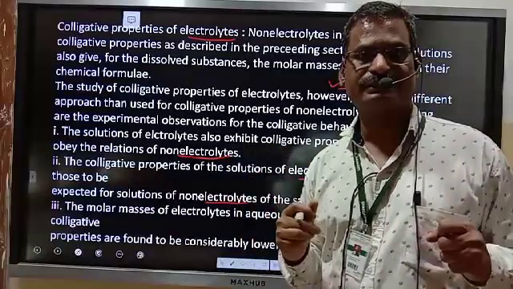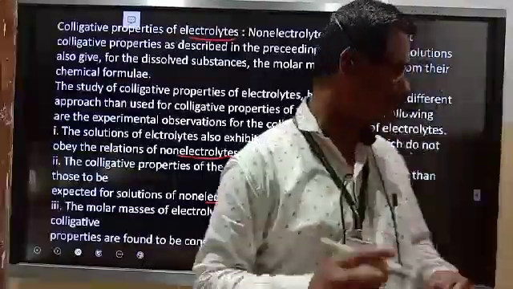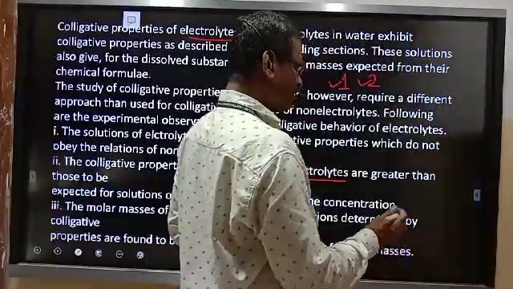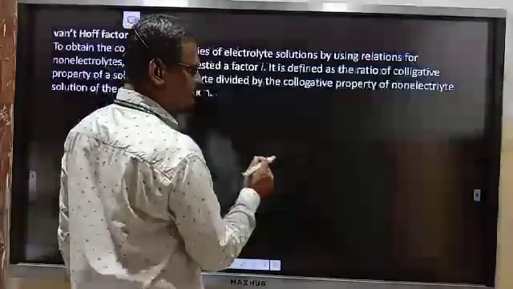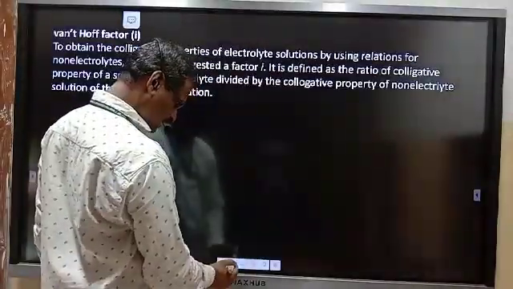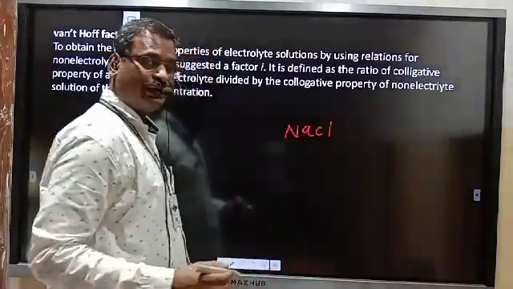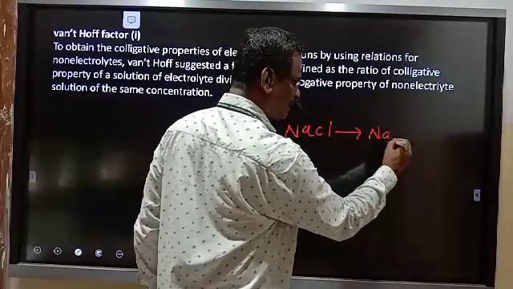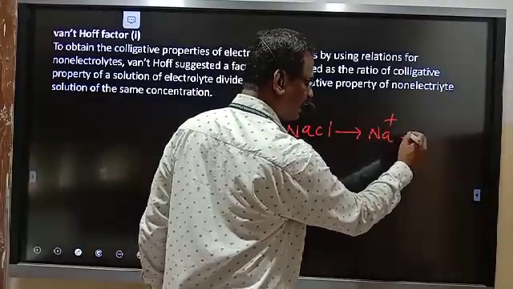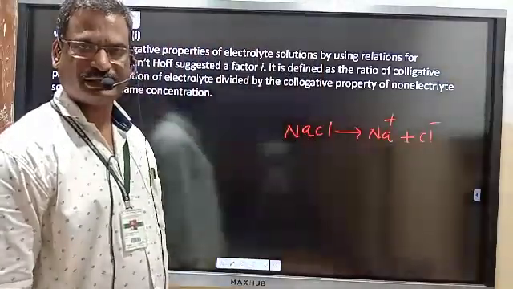They are ions, and ions are formed from molecules. Suppose we take the example of a substance like NaCl. How many ions is NaCl producing? It is producing 2 ions, Na plus and Cl minus. Two ions are produced from NaCl.